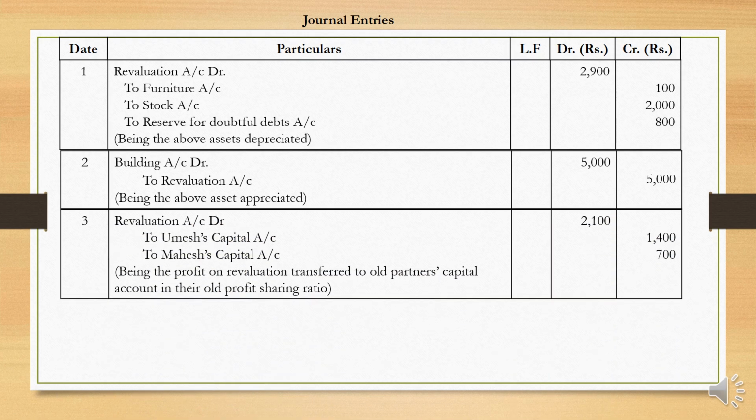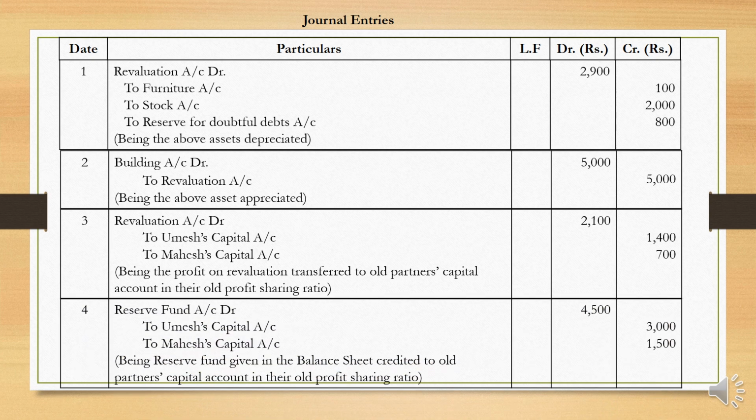The next one is for revaluation profit. Since the credit side of the revaluation account is 5,000 and debit side it has 2,900, therefore there is a credit balance of 2,100, which is called profit from revaluation of assets. So that has to be distributed among the old partners according to their old profit sharing ratio. Next one is for reserve fund. So you have to transfer the reserve fund to the old partners on the basis of their old profit sharing ratio, that is 2:1.